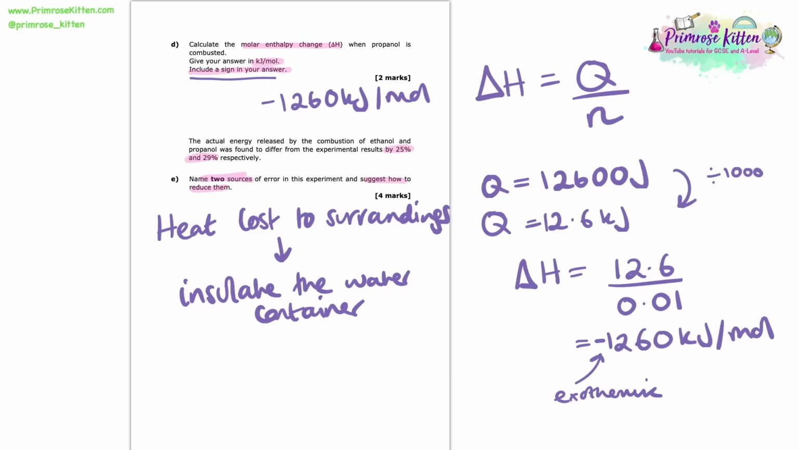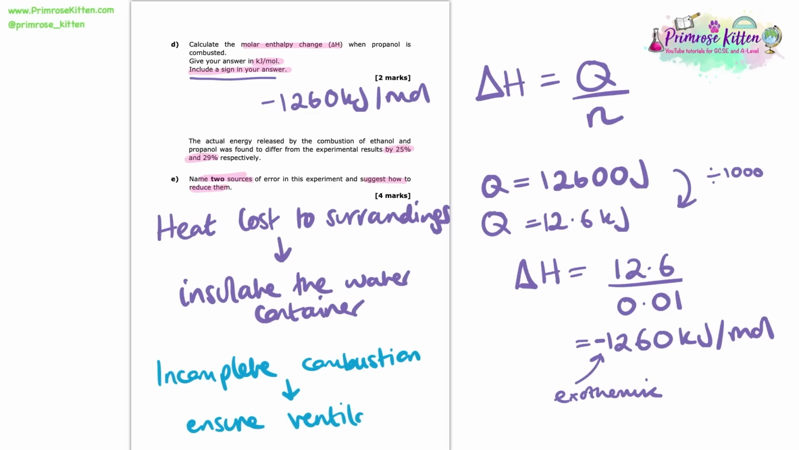The second source of error is incomplete combustion taking place. So when we're burning this fuel, there's a chance that we don't simply have complete combustion, and we're getting less energy out of this combustion than we potentially could because we have incomplete combustion. Now, the only way to ensure that we don't have incomplete combustion happening is to ensure lots and lots of ventilation, to ensure that enough oxygen is able to get to this combustion. So those are my 2 points, my 2 sources of error in the experiment, and my suggestions as to how I can reduce them.